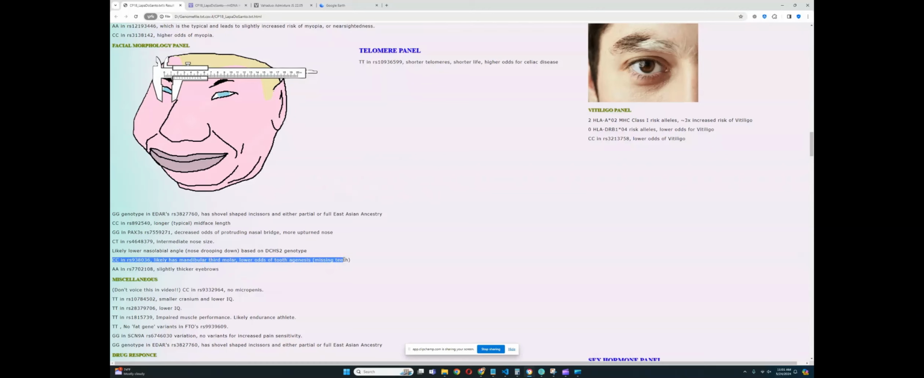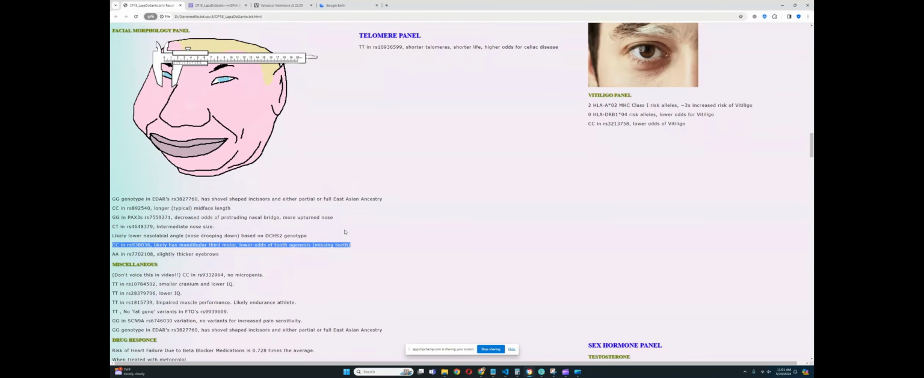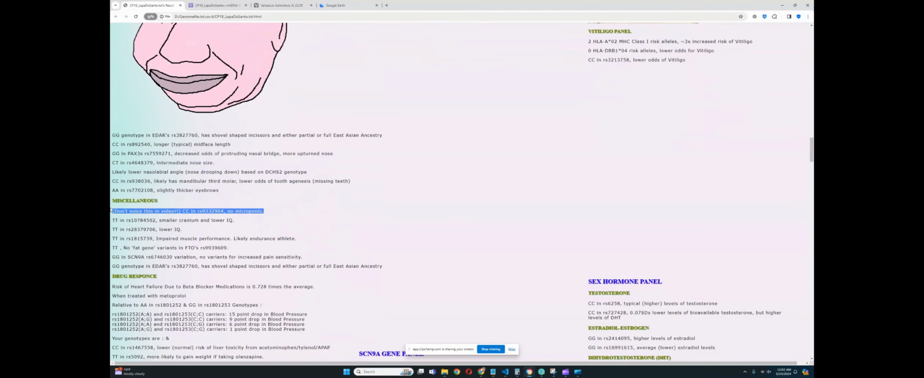Genotype for missing teeth, likely has no lower odds of missing teeth. Okay, very cool. Doesn't have micropenis, very cool. Impaired muscle performance, likely endurance athlete rather than strength or power athlete, which is really cool. No variance for increased pain sensitivity in SCN9A, but we'll get to that a little bit later. And now let's get to the pain sensitivity in SCN9A.